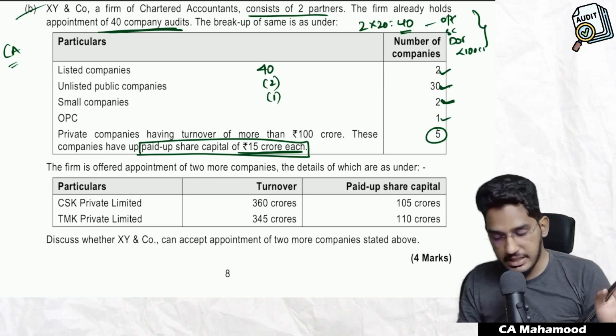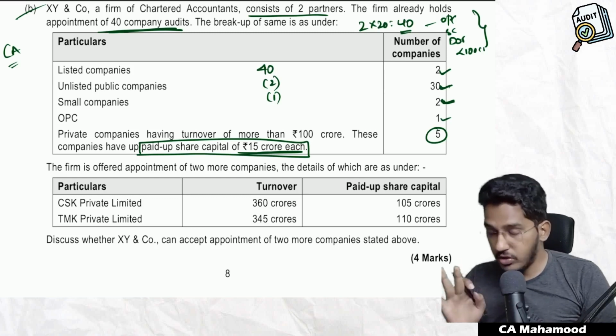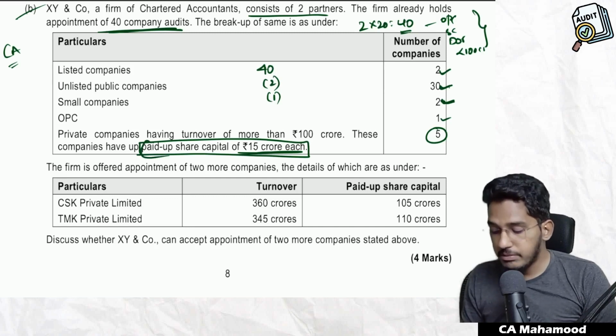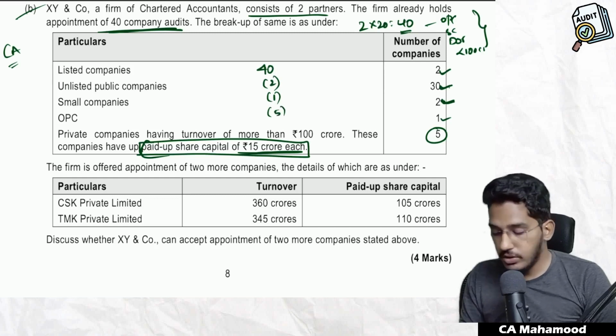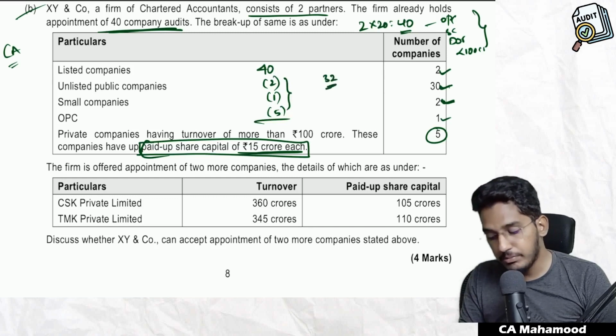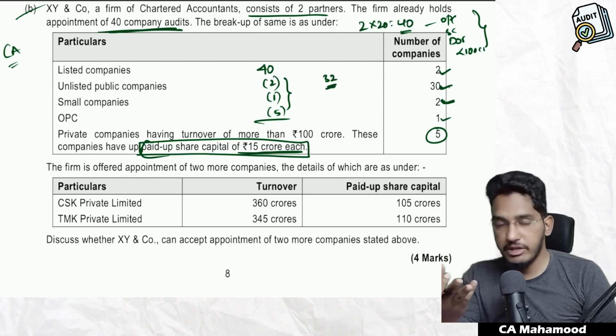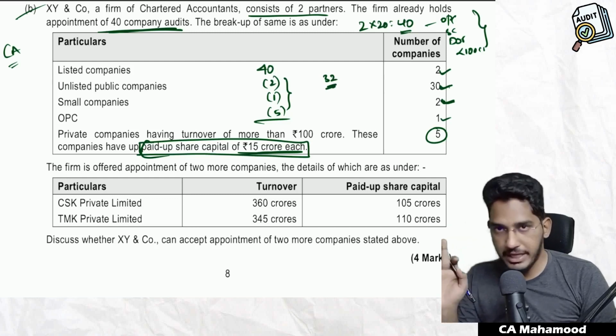In the given case, they are conducting audit of 5 private companies whose paid up capital is 15 crores, which is less than 100 crores. Even these will be excluded. So even though they are having 40, these 8 companies will be excluded from the ceiling limit. So they are actually holding 32 companies only. Even though they are holding 40 companies, in the ceiling limit only 32 will be included, 8 will not be included.